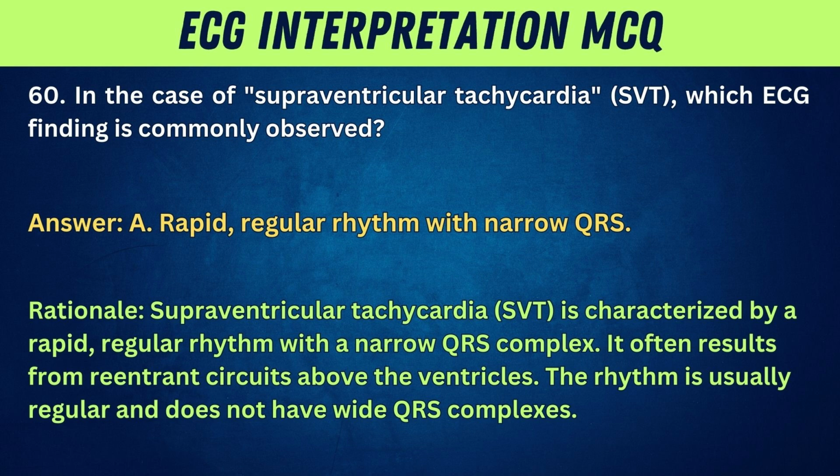Rationale: supraventricular tachycardia, SVT, is characterized by a rapid, regular rhythm with a narrow QRS complex. It often results from reentrant circuits above the ventricles. The rhythm is usually regular and does not have wide QRS complexes.